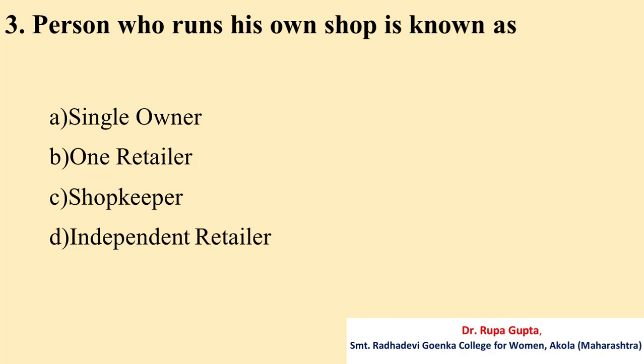Question number 3. A person who runs his own shop is known as A. Single owner, B. One retailer, C. Shopkeeper, D. Independent retailer. And the correct answer is D. Independent retailer.